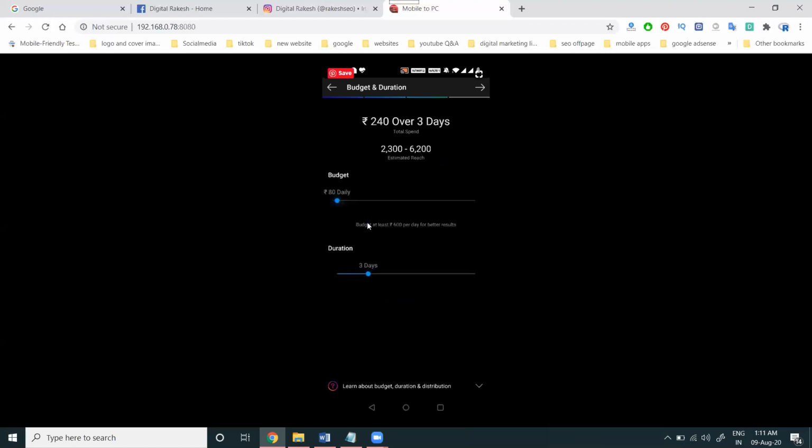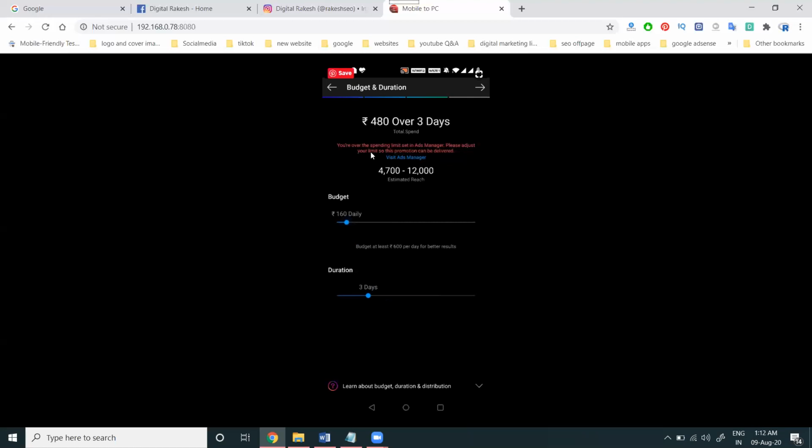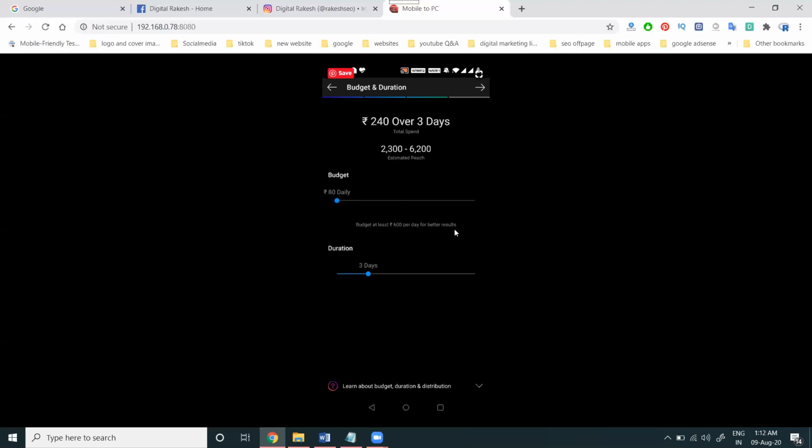Daily I'm spending 80 rupees. Here is the budget. They give this: you are overspending the limit as manager. Please adjust the amount. Once done, finally click next.